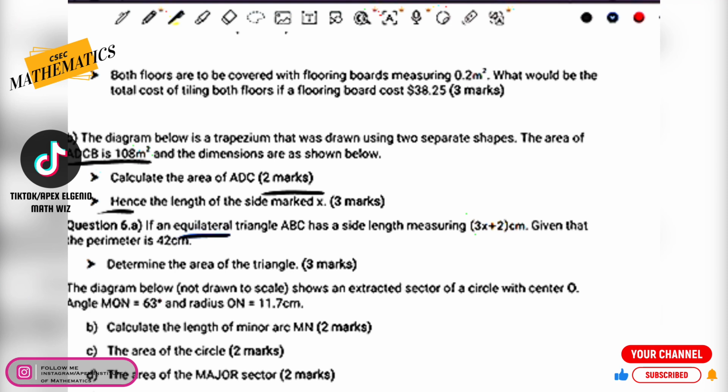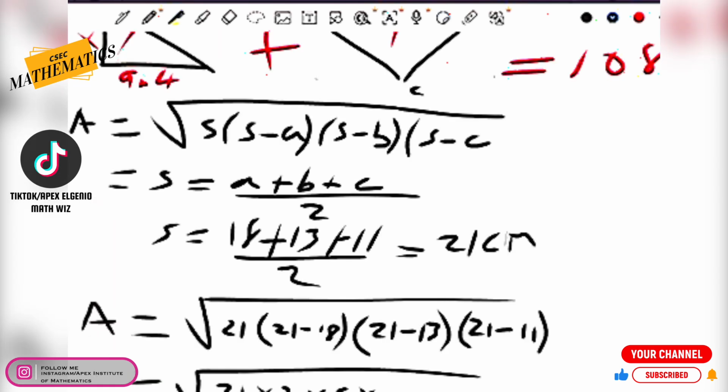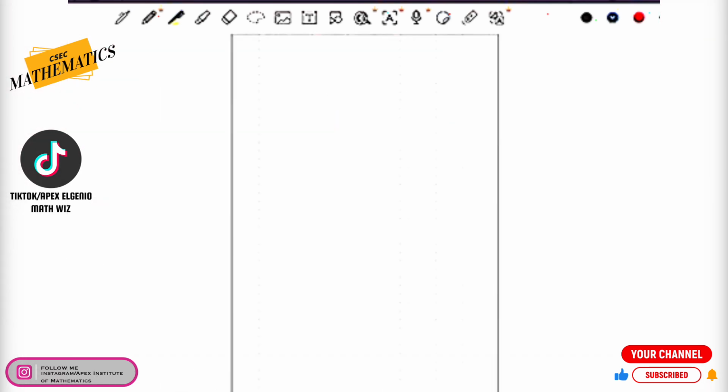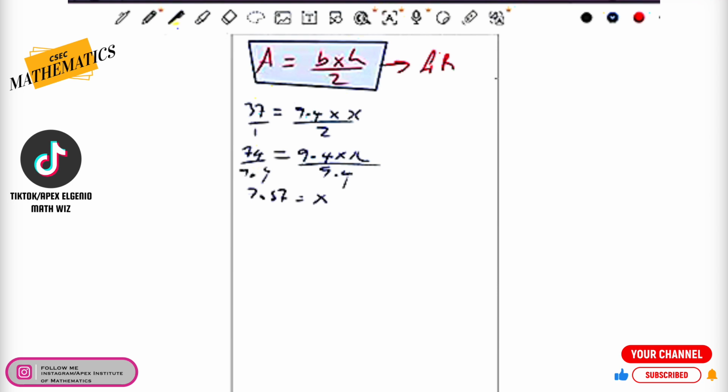And now we are told that one of the lengths is 3x plus 2. A lot of students right across the world, right across the Caribbean, whenever they get a question that is merged or affiliated with algebra, it usually tends to throw them off. So you're not supposed to be thrown off by this, guys. Remember, you're being taught by the great Apex. I'm already giving myself a title, but okay, here we go, guys.